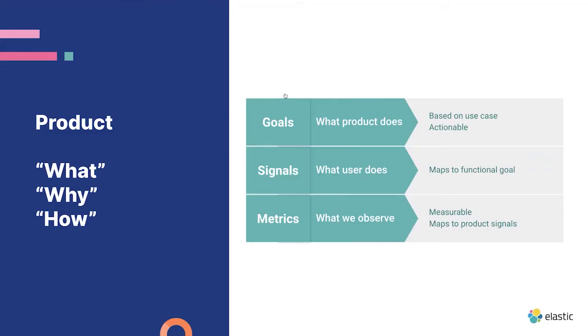To do this, we use a simple goals, signals, and metrics framework. Signals and metrics are the whats and the hows that we can measure and observe. In the case of our new feature, a metric that we would track is the deployment success rate for proactively scaling up its components. This metric signals to us that the deployment is reacting to resourcing needs and is resizing.